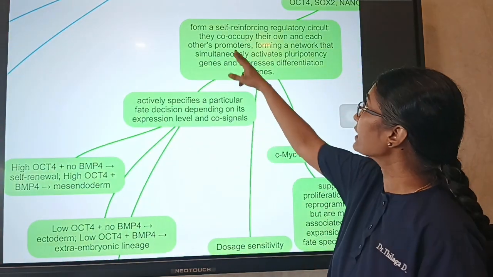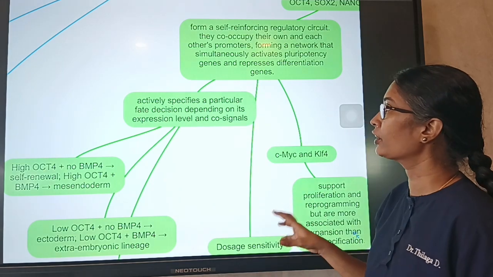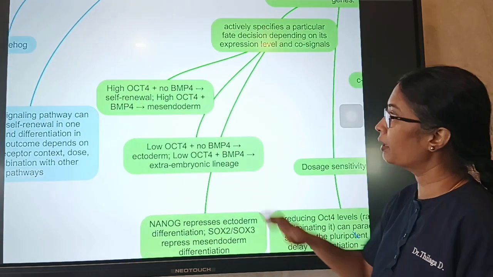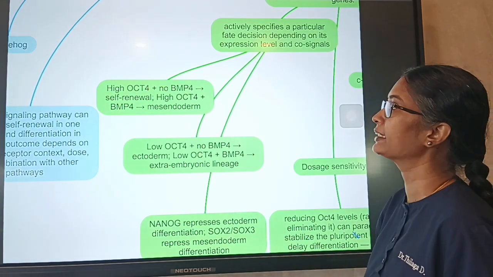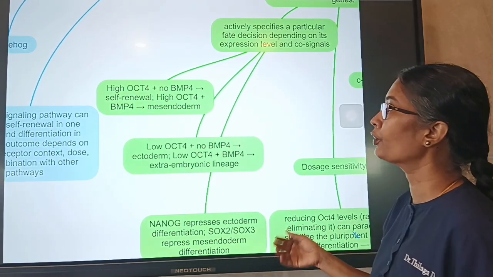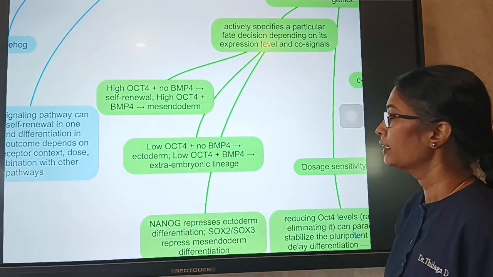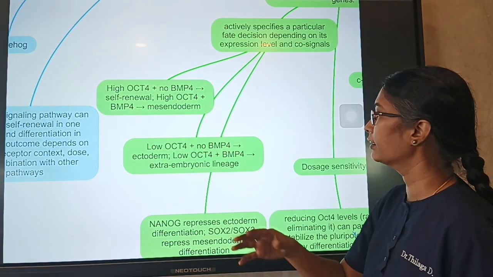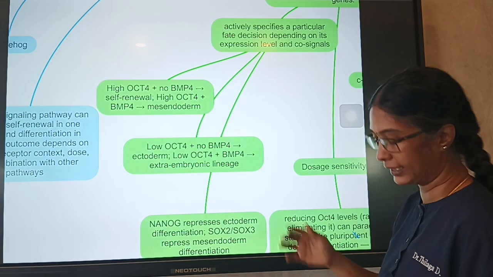So that is why they are called self-reinforcing regulatory circuits. Each actively specifies a particular fate decision depending on its expression level and co-signals. For example, high OCT4 and no BMP4 will help in self-renewal, whereas high OCT4 with BMP4 will form mesoendoderm. Low OCT4 and no BMP4 forms an ectoderm lineage, whereas low OCT4 plus BMP4 will form extraembryonic lineage.